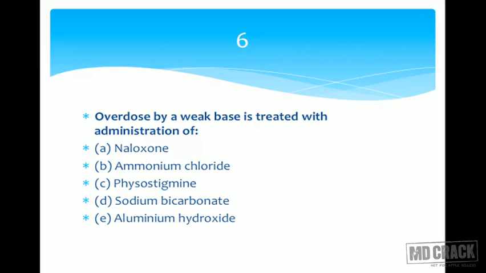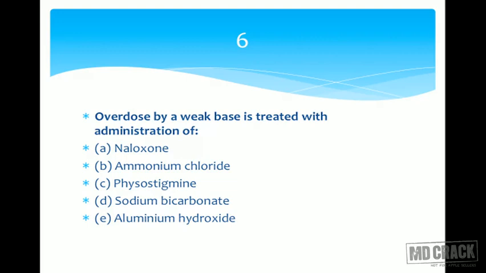Question 6. Overdose by a weak base is treated with administration of. If you get a poisoning, an overdose, toxicity with a weak base, let's imagine a drug like amphetamine, a weak base. So how to treat it? Options: naloxone, ammonium chloride, physostigmine, sodium bicarbonate and aluminium hydroxide.